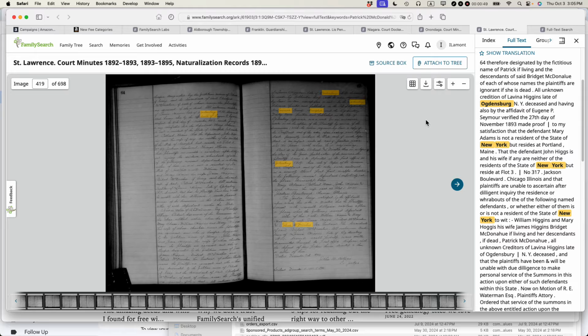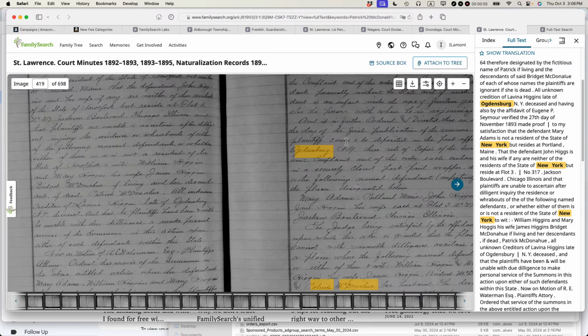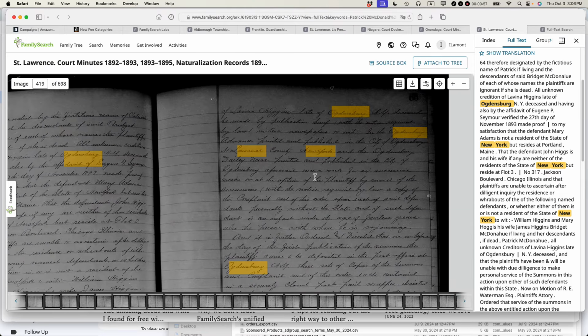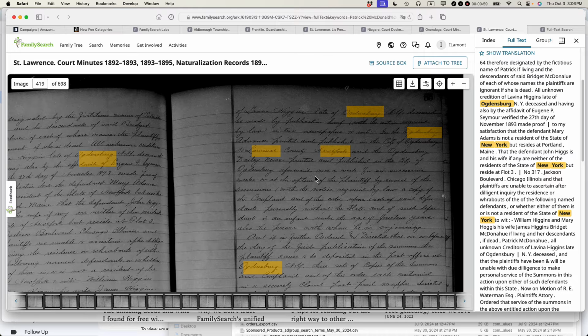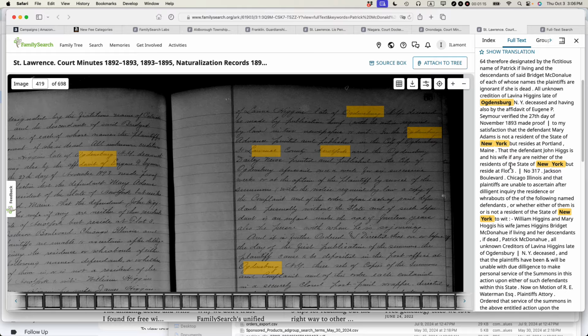So court minutes can be all kinds of stuff. This is a very interesting thing that turned up. I was searching for the name of my great-great-grandfather, and what happened was, when he was in his 60s or 70s, he was, I think, the victim of fraud, he and some other people, by some scammer who allegedly lived in Maine. And the quality of the transcript is very good. It turns up the whole story.